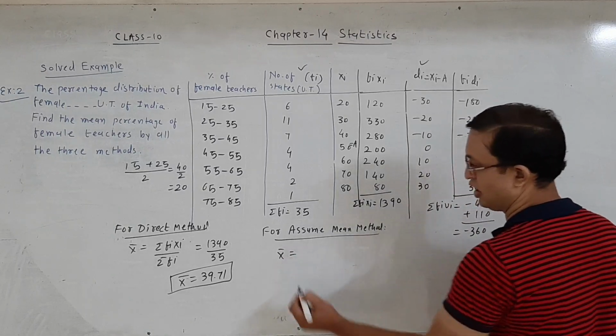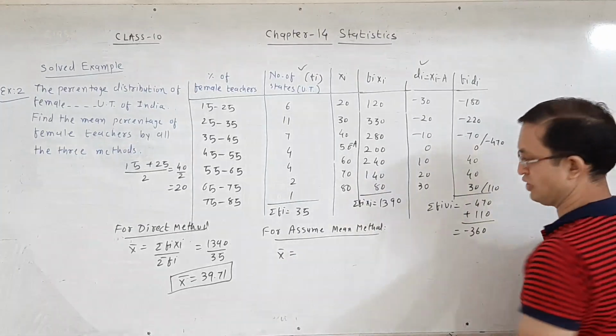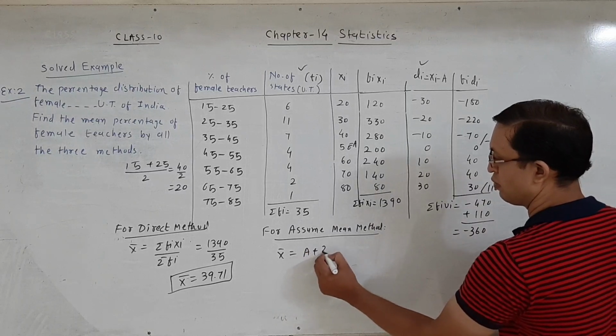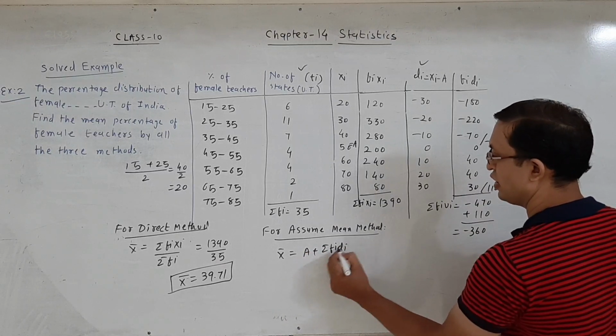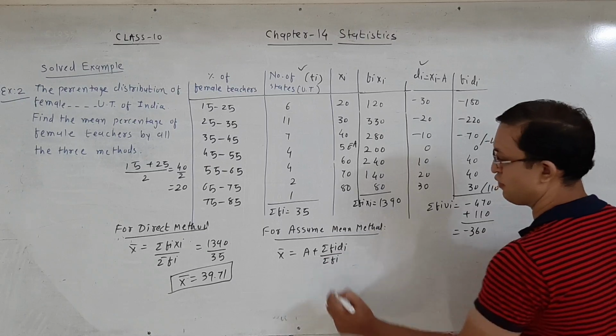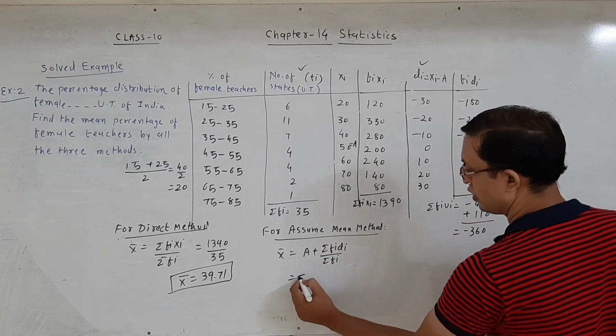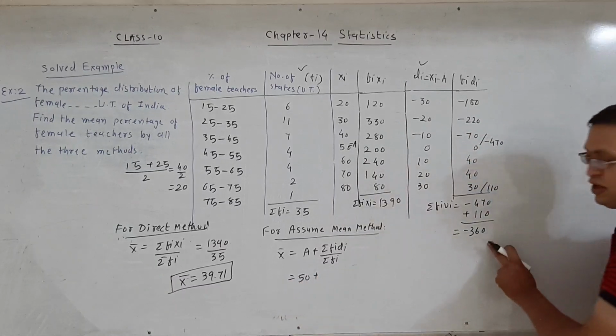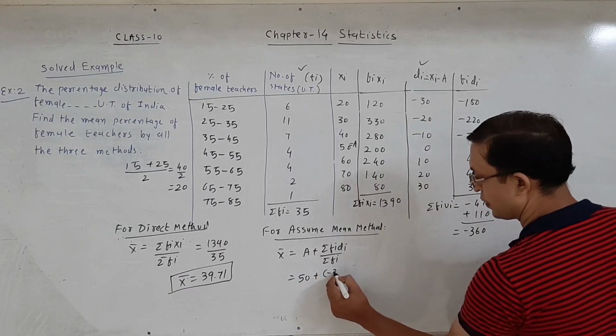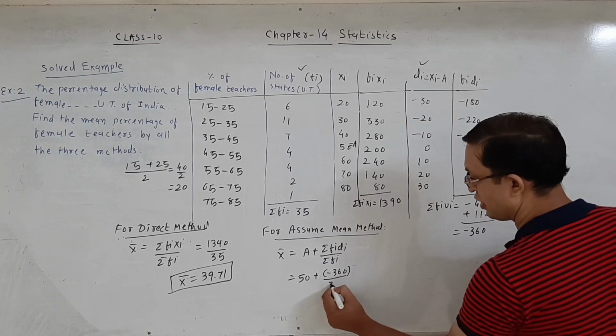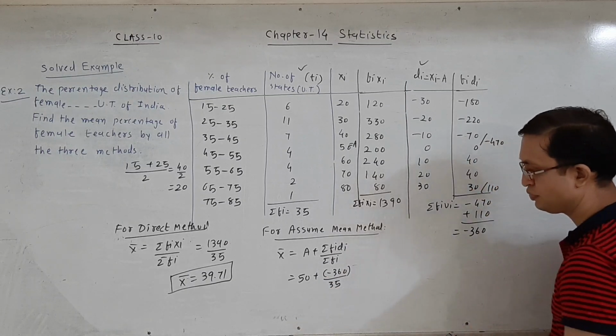Put this formula in the assumed mean method. Formula of assumed mean: x bar is equal to a plus sigma fi di divided by sigma fi. Substitute value in this formula. A is equal to 50 plus sigma fi di is minus 360 divided by sigma fi is 35.